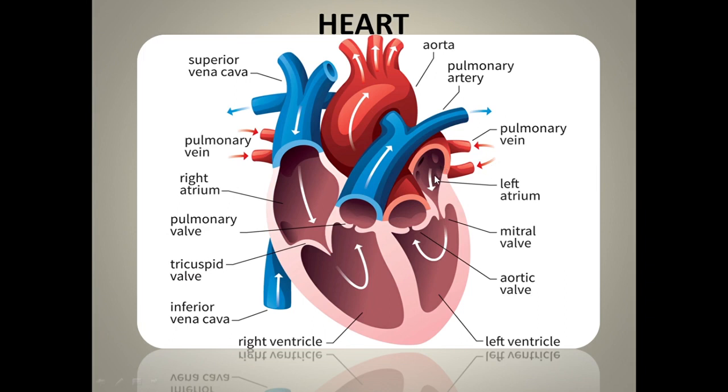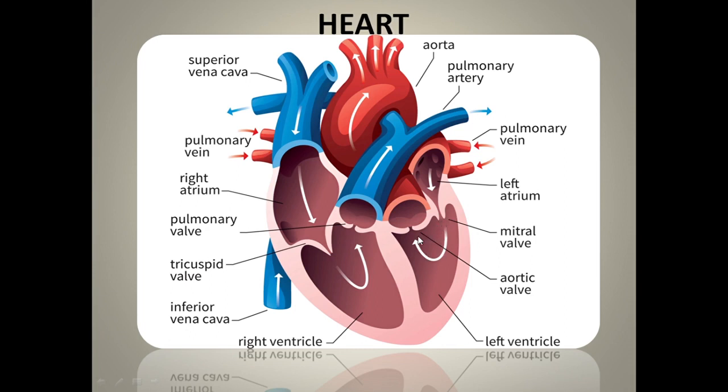Now once the blood is filled in the left atrium, it will contract, and here the valve present is the bicuspid valve. In the case of right atrium and right ventricle, we had the tricuspid valve. In the case of left atrium and left ventricle, we have the bicuspid valve. We said that a tricuspid valve has a three flap like structure, while a bicuspid valve has a two flap like structure. So the blood flows from the left atrium to the left ventricle. Again, backflow is not happening. The blood is not going back. The valve has now closed.